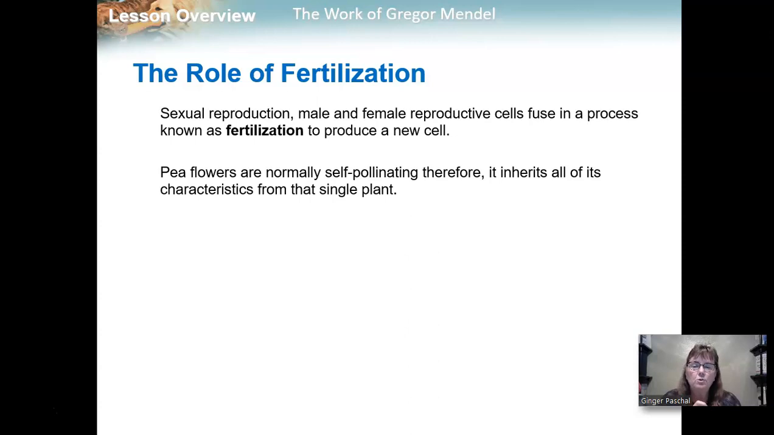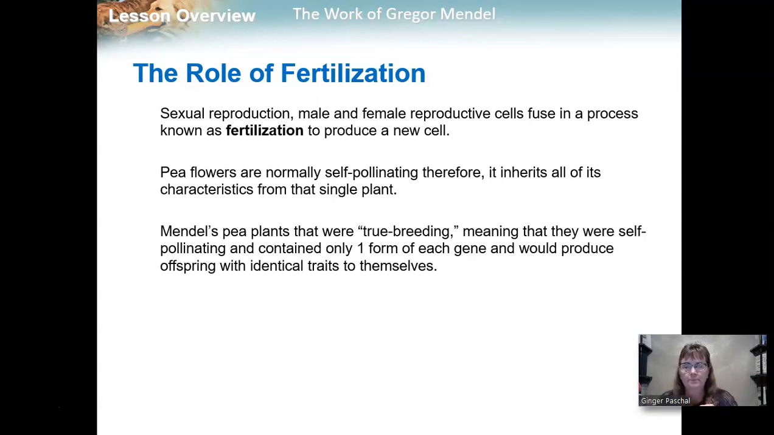So pea flowers are normally self-pollinating. Therefore, the offspring will inherit all of the characteristics from that single parent, but it's still sexual reproduction because it starts with two cells that fuse to become one. Asexual reproduction is when you have one cell that becomes two.